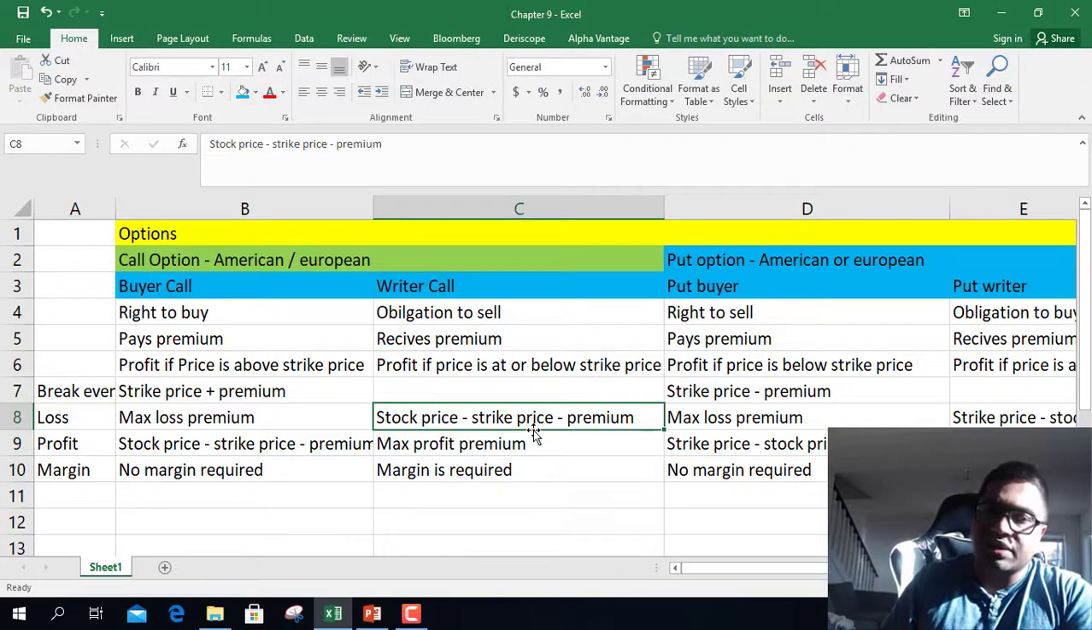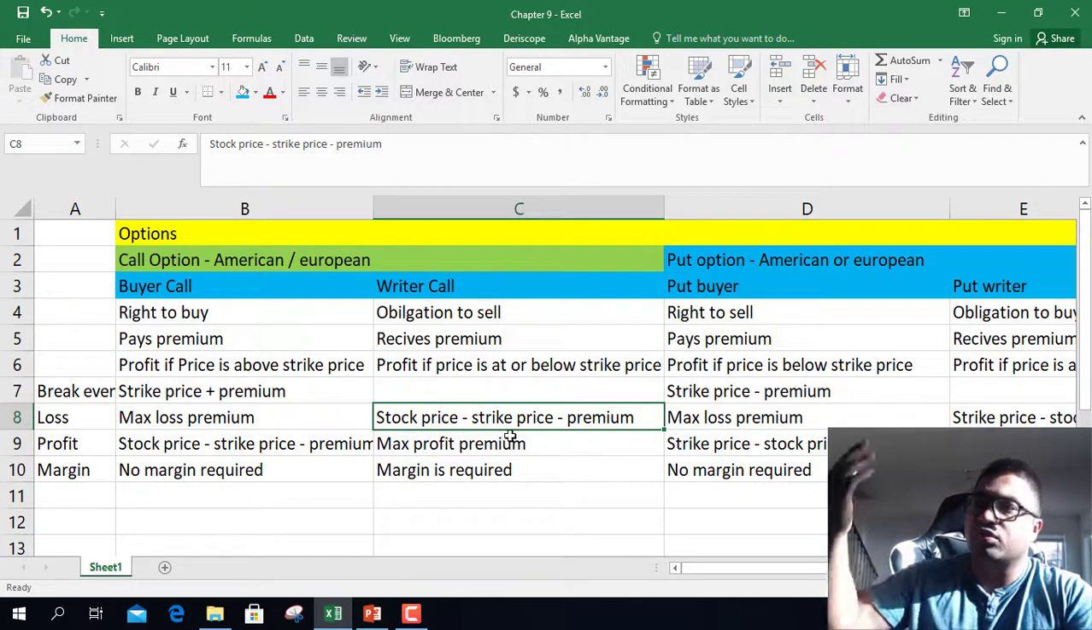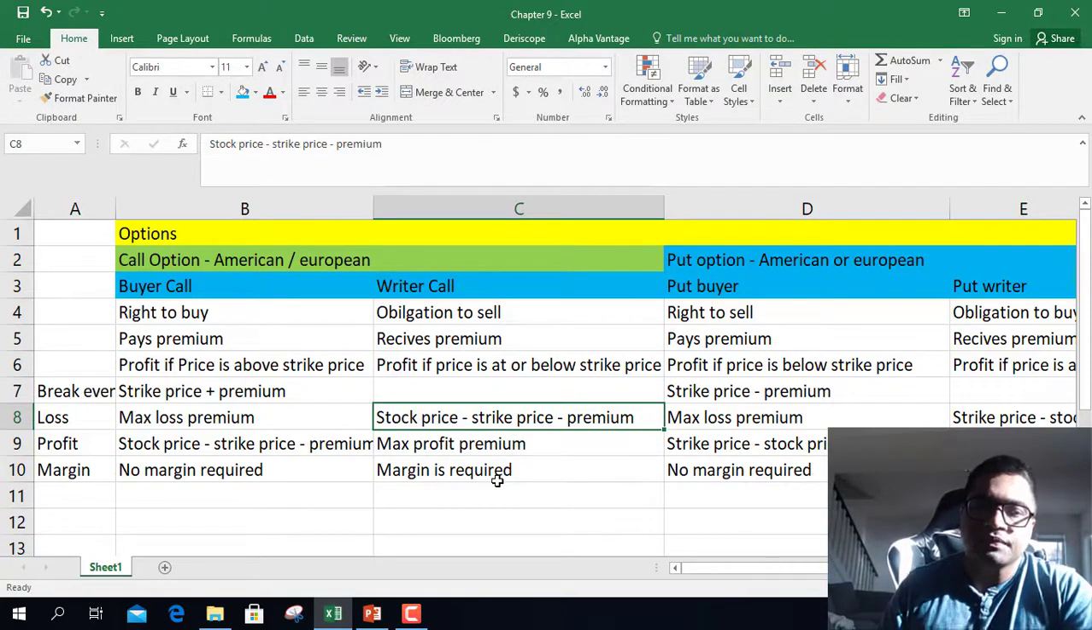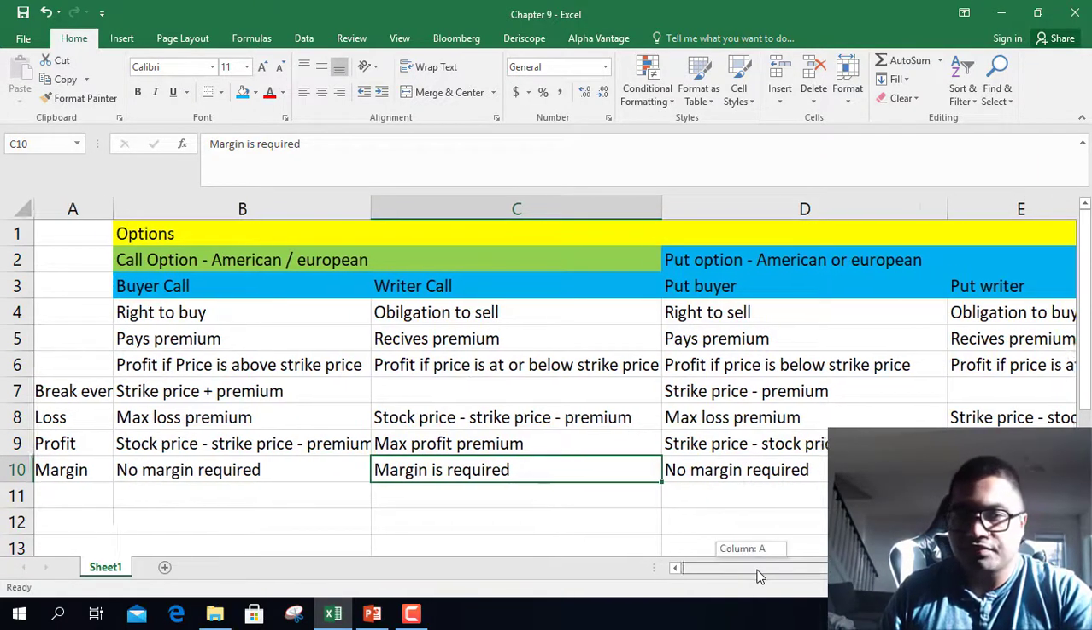So how much loss can you suffer? Stock price minus strike price minus the premium. Whatever premium you have got, you will have that, so you don't have to return it back. So that will be a reduction from the loss you make. Maximum profit you can make is the premium amount. You cannot profit more than the premium amount if you're a writer. Margins are required if you're writing an option, because then you have an obligation. So you are required to post margins.